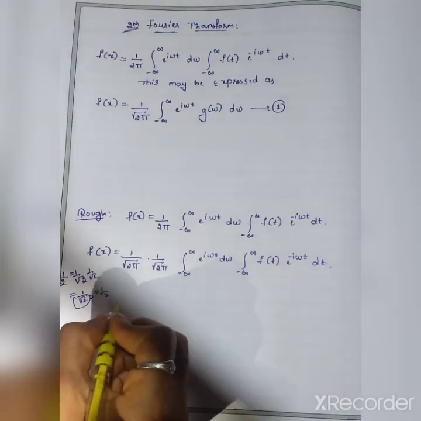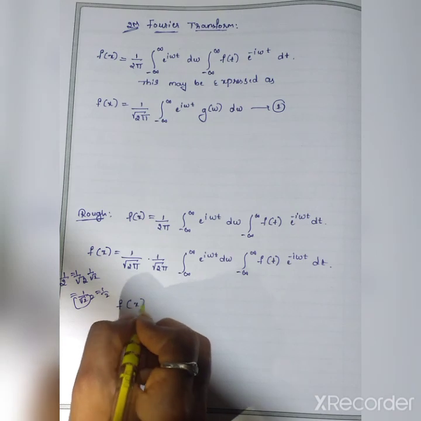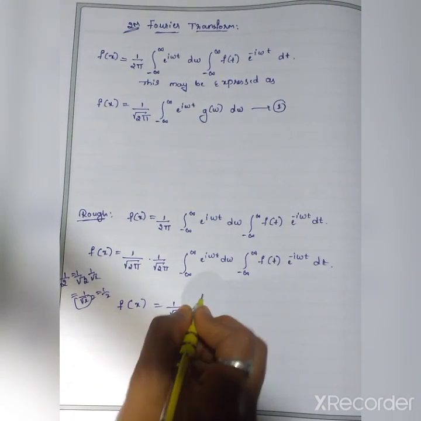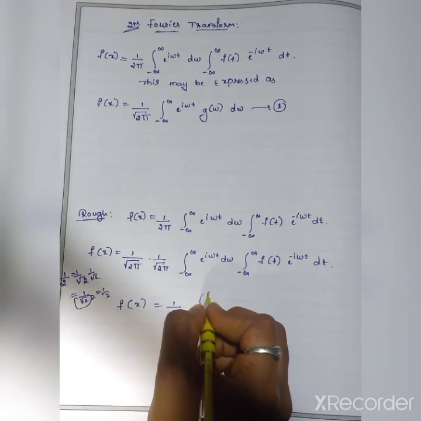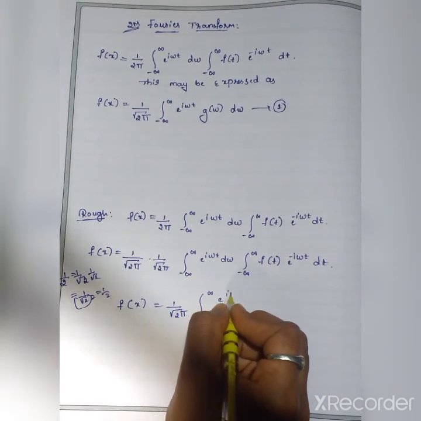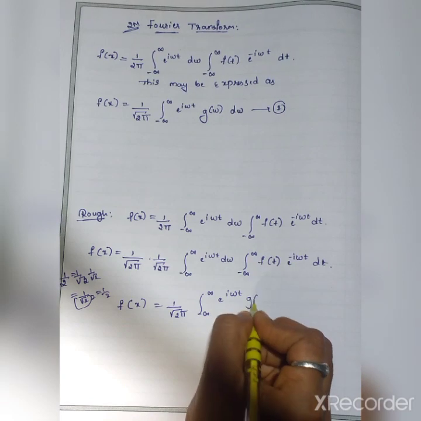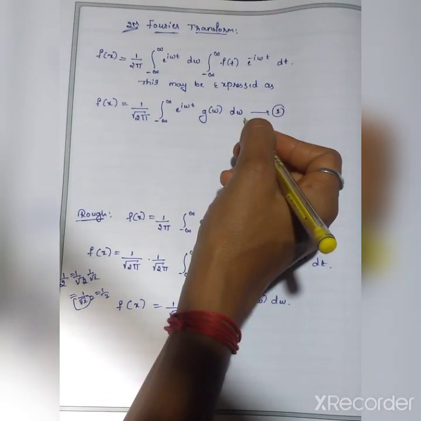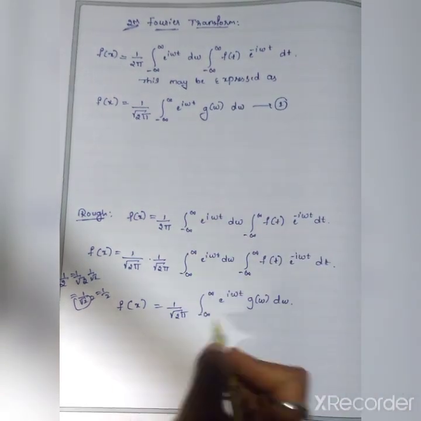Okay. Now see here. f of x equals 1 by root 2 pi, integration from minus infinity to infinity e raised to i omega t g of omega d omega. This is what I wrote here. So how will this come?